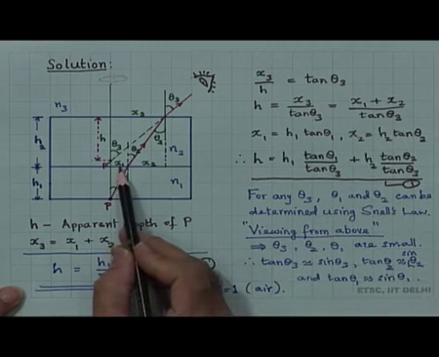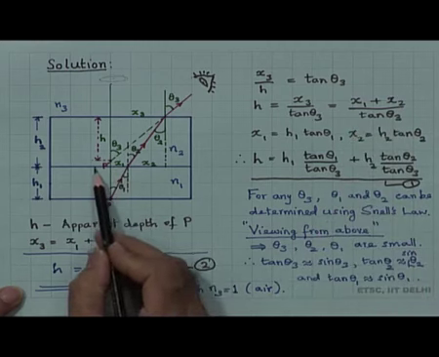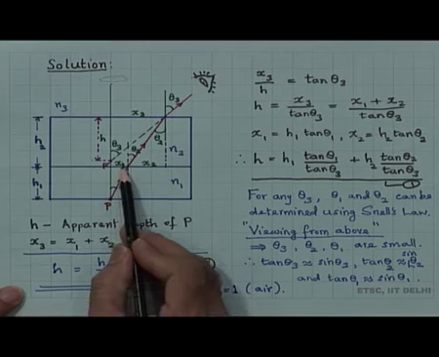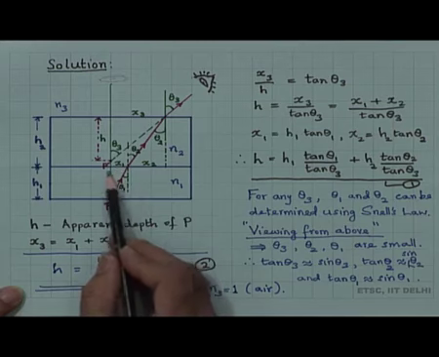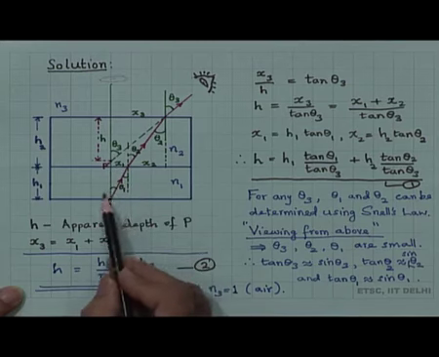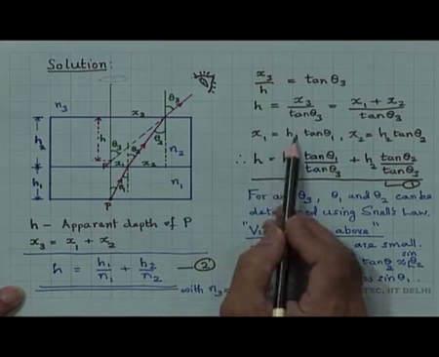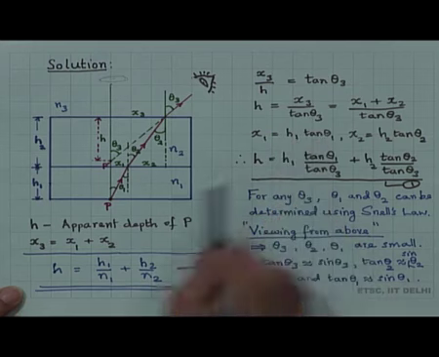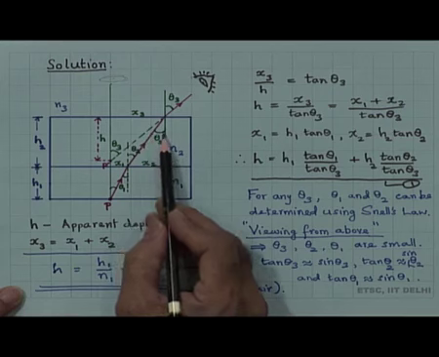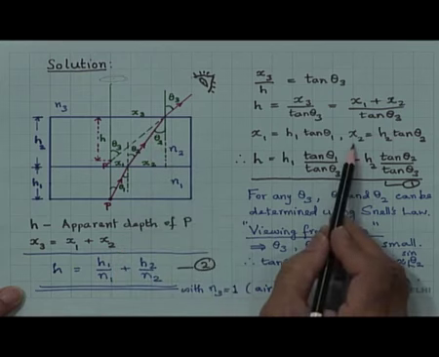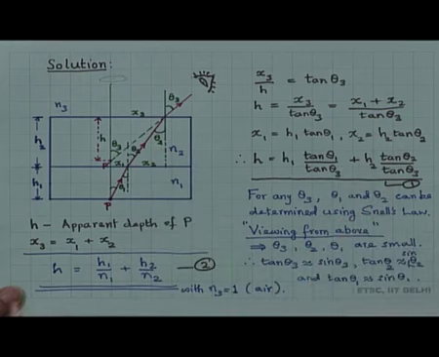However, x 1 by h 1 is equal to tan theta 1. Therefore, x 1 is equal to h 1 tan theta 1, and similarly, this is h 2 and this is theta 2, and therefore x 2 is equal to h 2 tan theta 2.